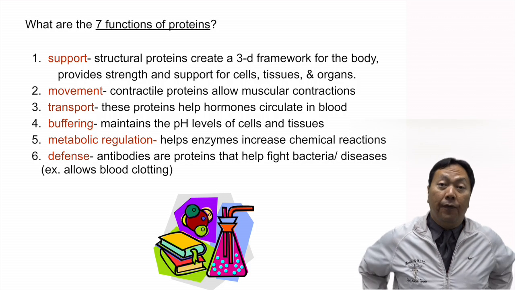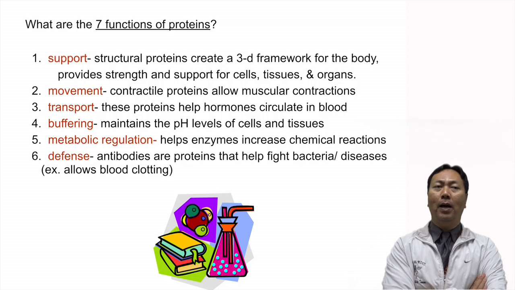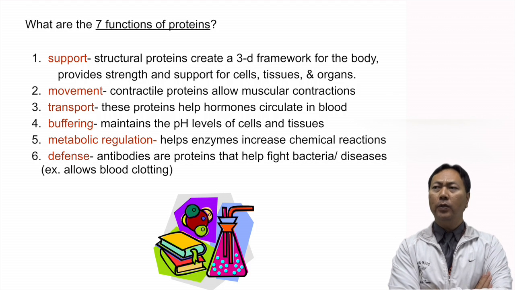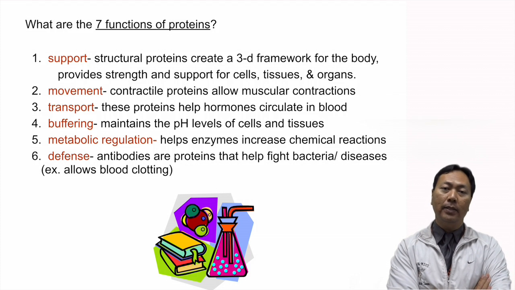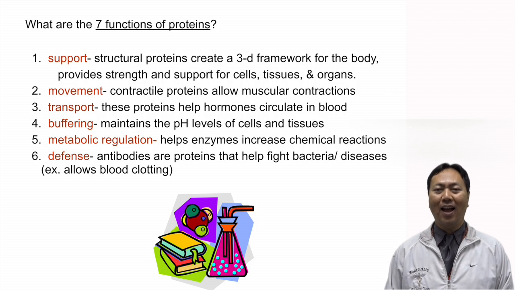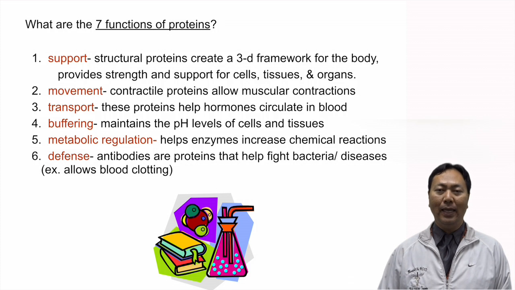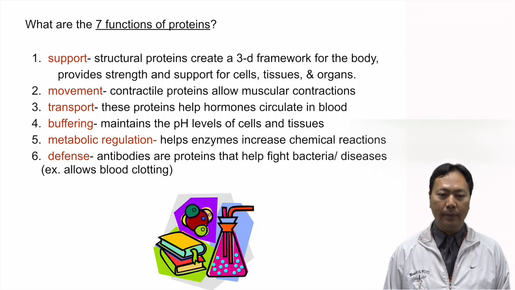Another protein is very important. Example of antibodies. Antibodies are proteins that defend our body against disease and bacteria. These are actually found in the immune system. So remember, the thymus releases T cells. The T cells of the thymus then tell the B cells to create these antibodies.